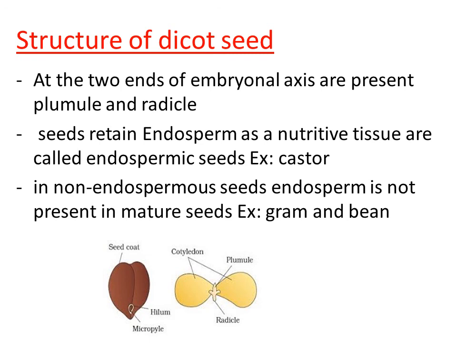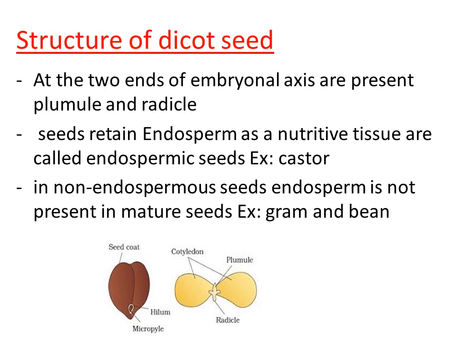Based on the presence or absence of the endosperm, the seeds are divided into two different types. If the endosperm is retained in the mature seed, such a kind of seed is called an endospermic seed. Example is castor. If the endosperm is completely utilized, we can't see the endosperm in the mature seeds. Such seeds are called non-endospermous seeds.